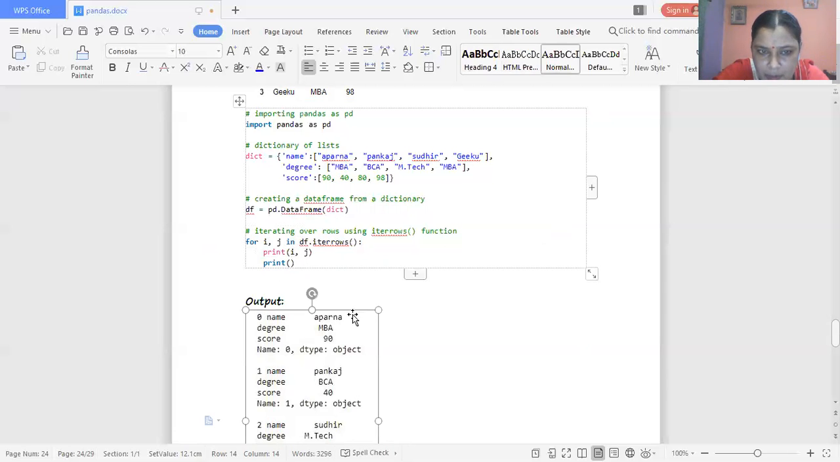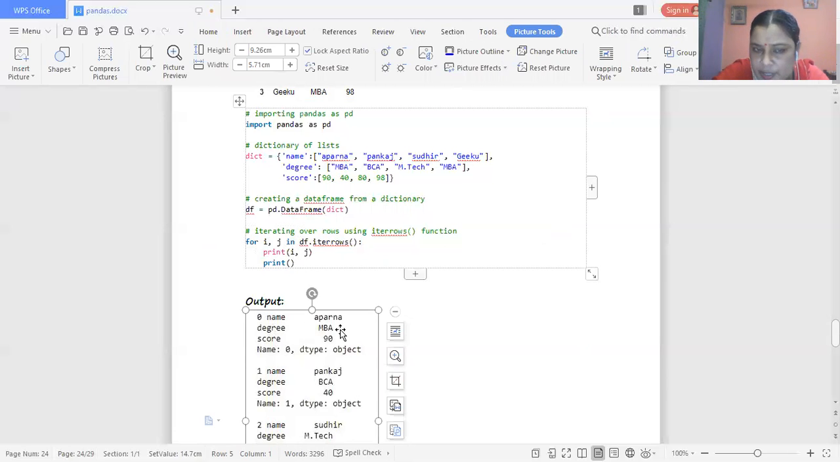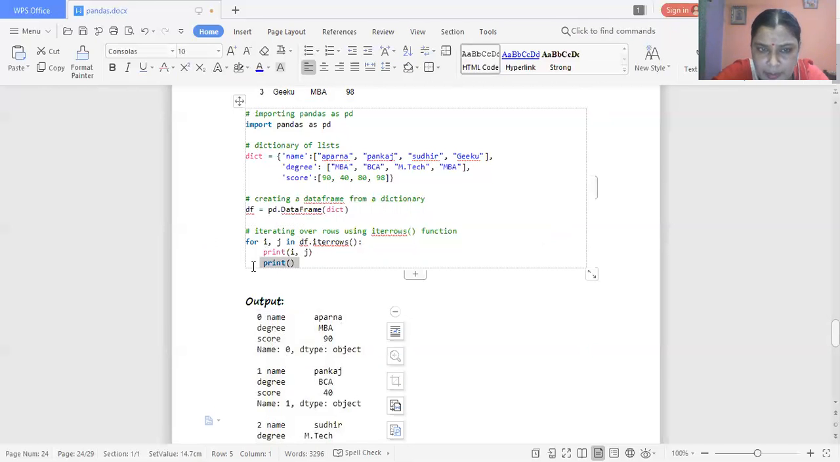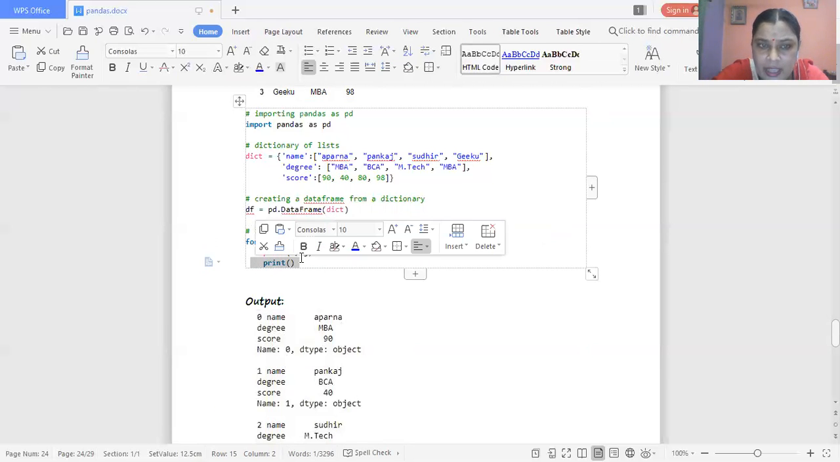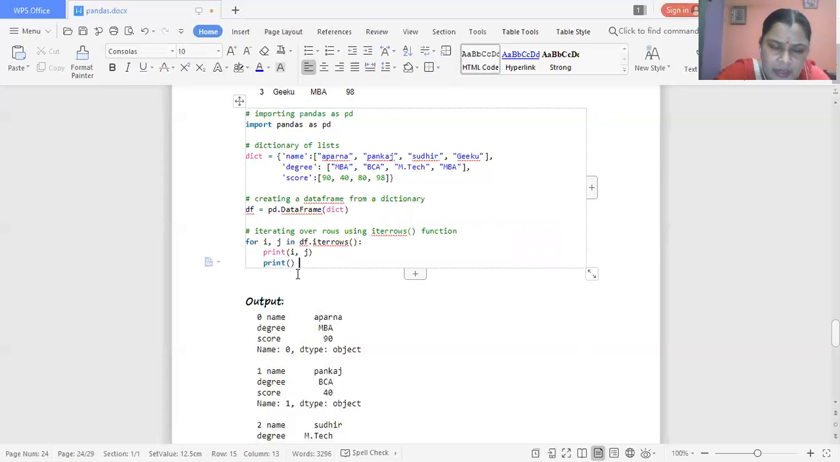name will be Arpana. At the 0 position, degree will be MBA. At the 0 position, score will be 90. Now again the control goes to the start of the loop, by using the print statement. The next statement, the print function, will be displayed on the next line. So when we use print without any argument, it will automatically change the line.